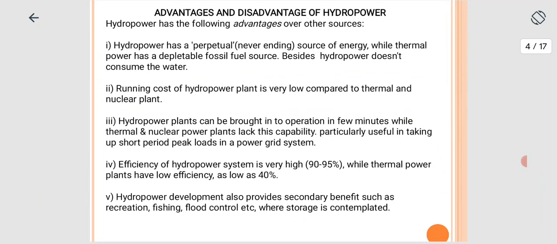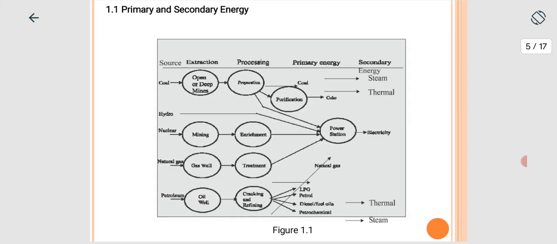Now, fourth advantage of hydropower. The efficiency of a hydropower system is very high, 90 to 95%, while thermal power plants have low efficiency, around 40%. Hydropower development also provides secondary benefits such as recreation, fishing, and flood control, where the storage is compensated. So, these are the advantages of hydropower energy.